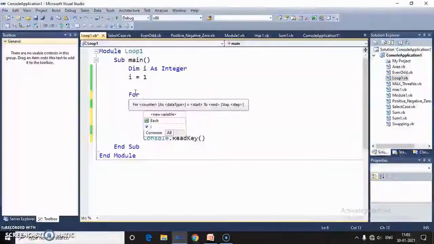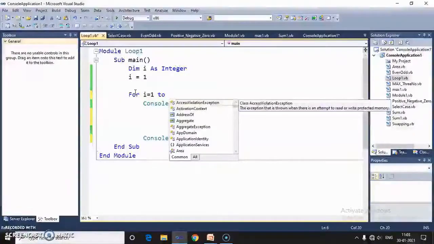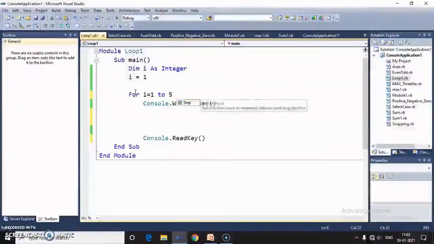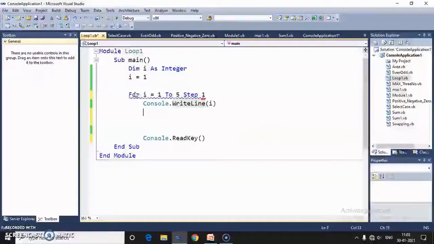First of all for, then the variable which is I, then the starting value of the variable which is 1, then to, which is a keyword, then the end value 5. Then this step is optional. If a step is not written, then the default is an increment of +1. So here suppose I write step 1, then every time the value of variable I is incremented by 1.